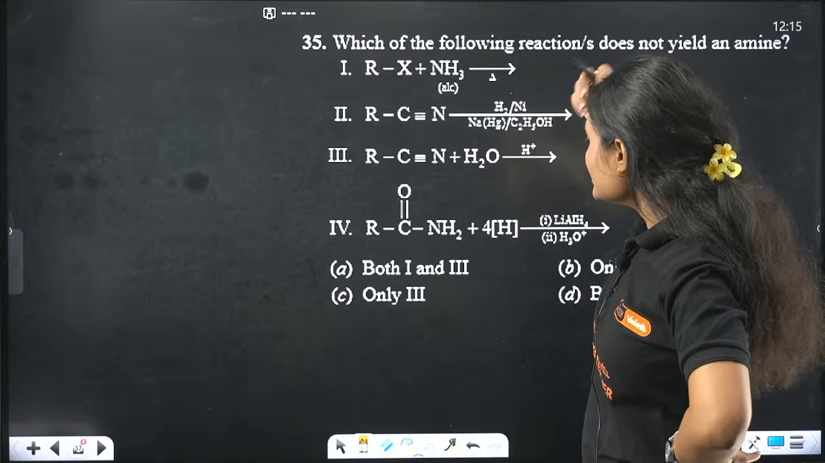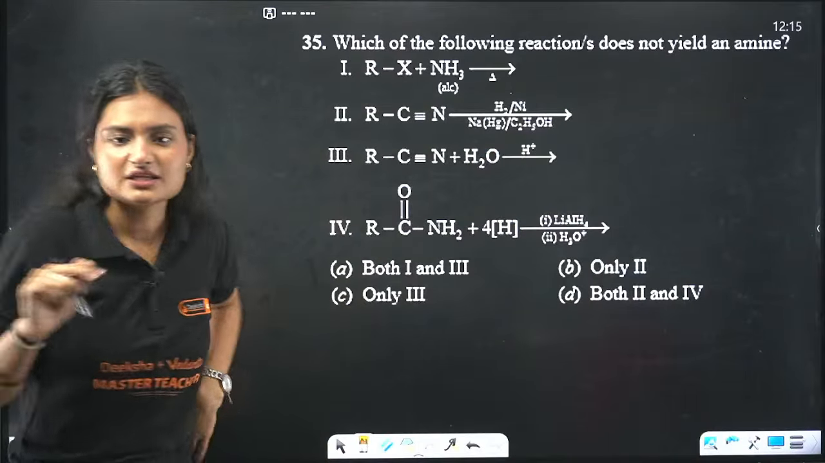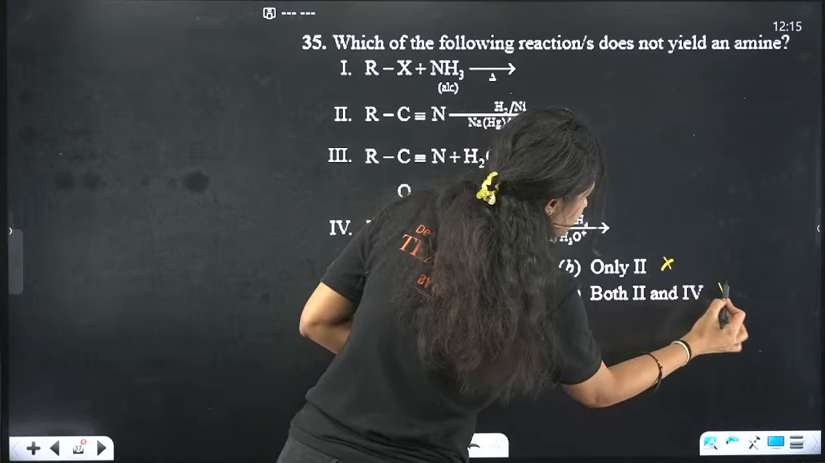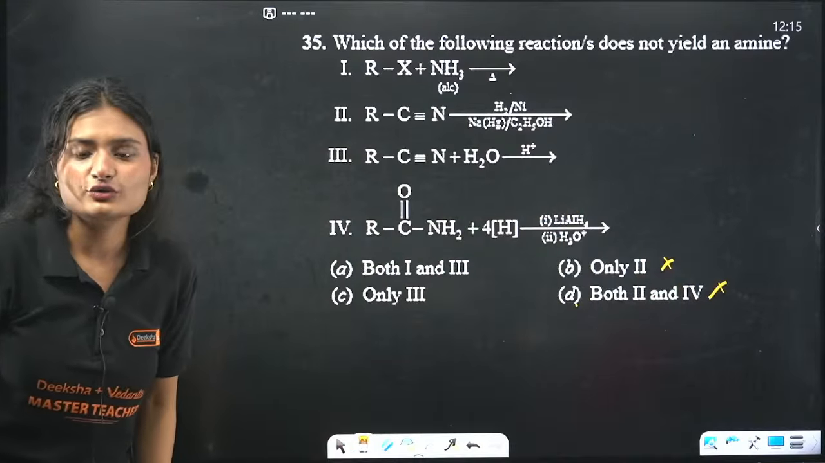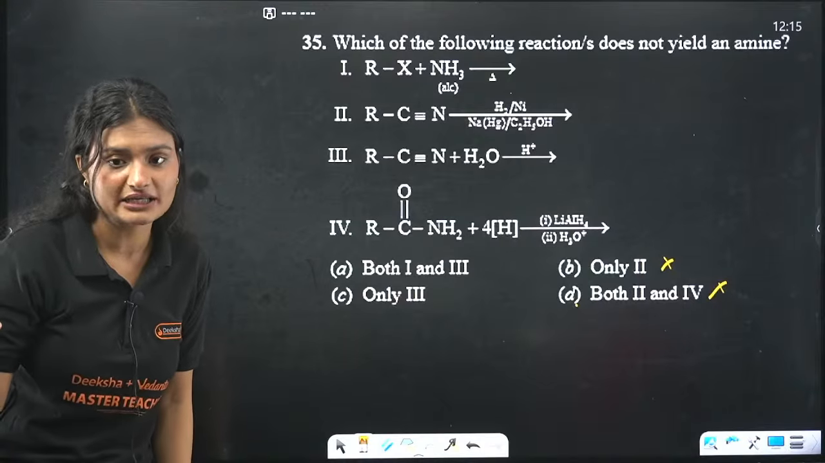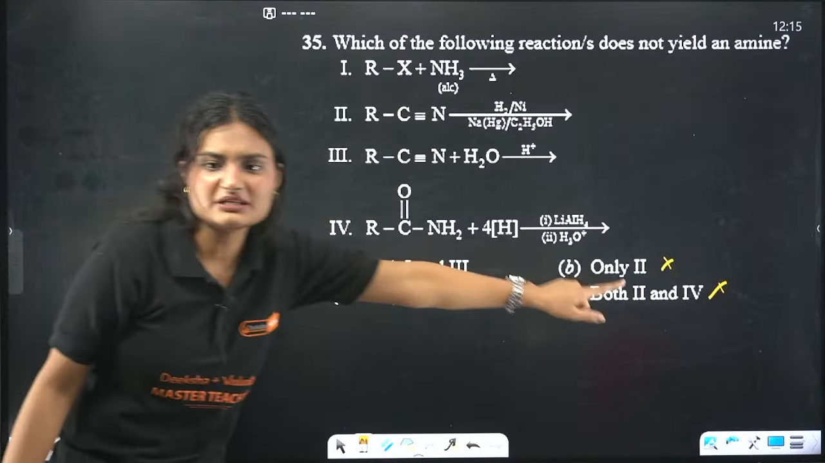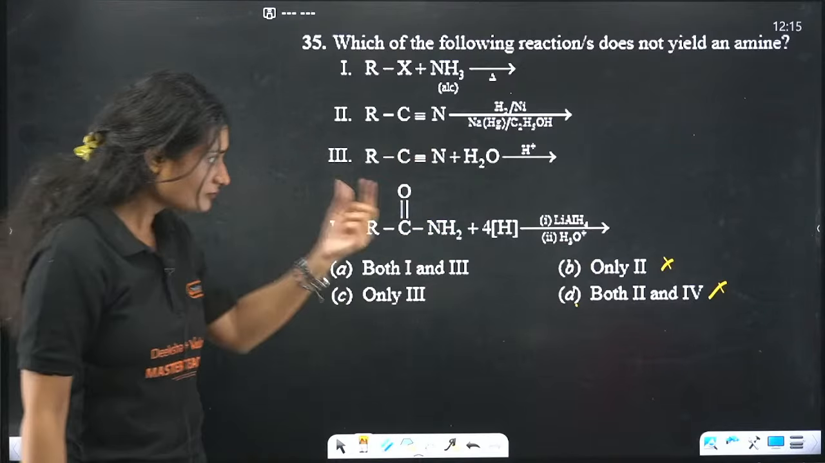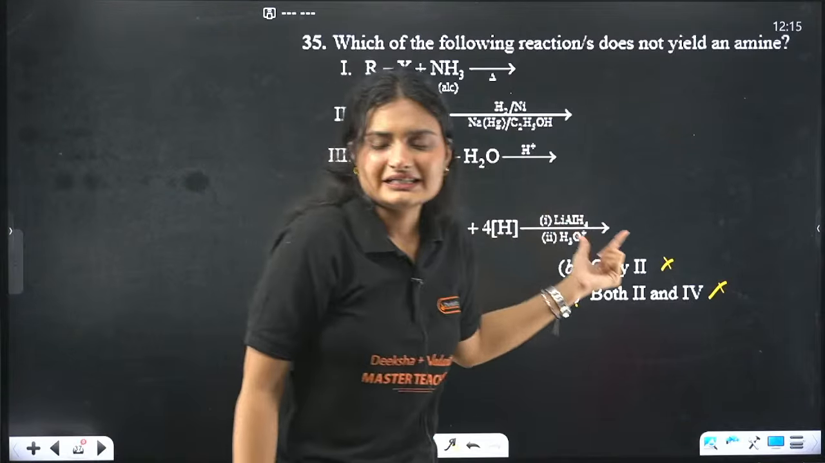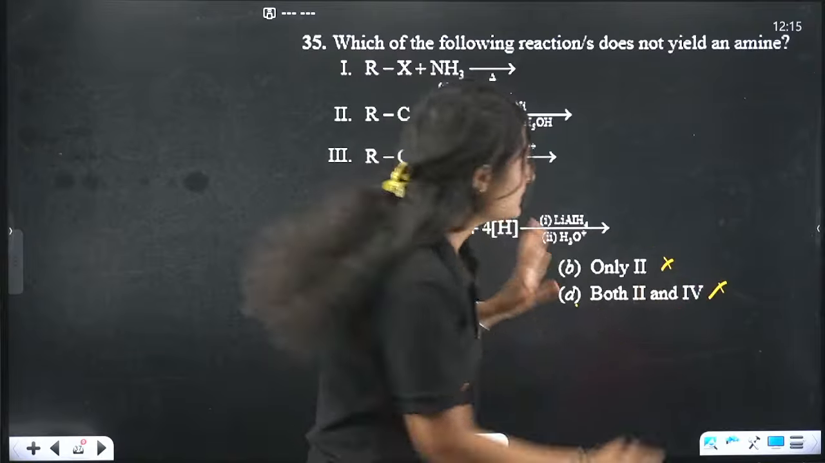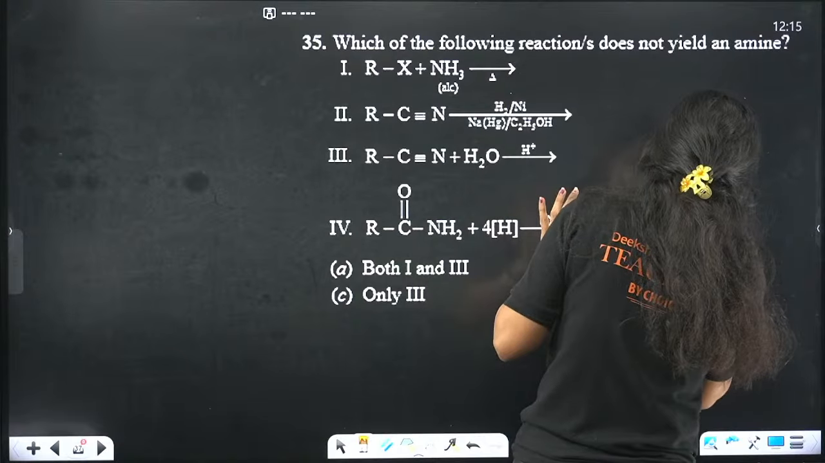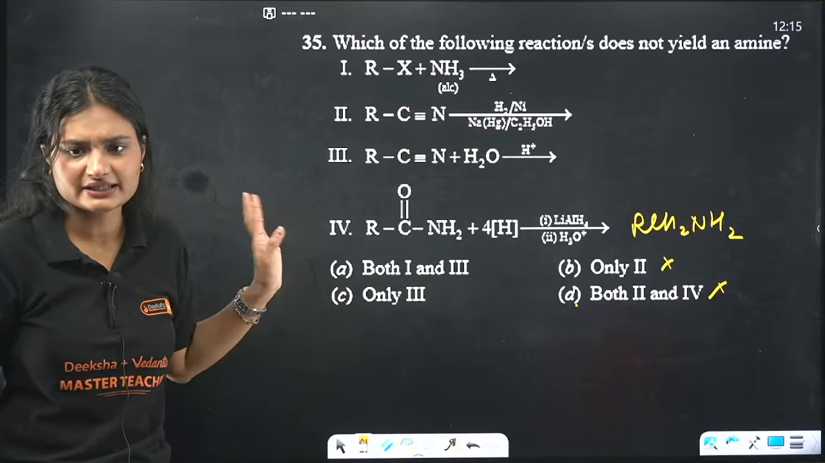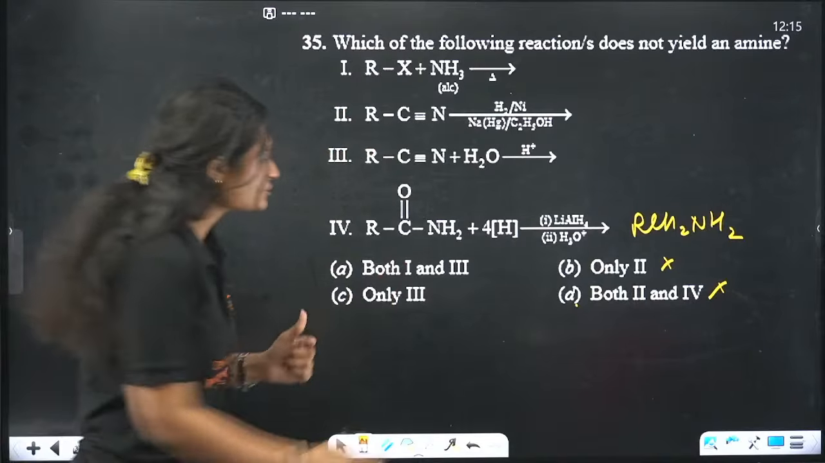So 1 and 2 are correct, so those options are not the correct answer. We are looking for a method which does not yield an amine. Since 2 yield amines, those options are out. Now the remaining options. When you do reduction of amides, we get amines. So 4 is also correct, but we don't have any option regarding that. 1 is correct, so that option is also out.